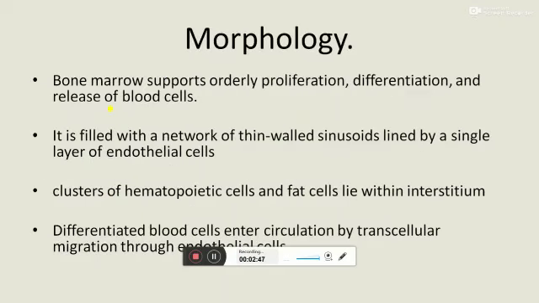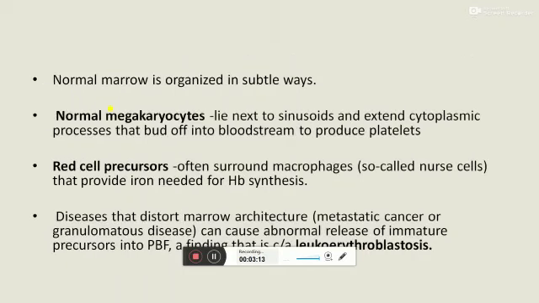Coming to the morphology of bone marrow, it supports orderly proliferation, differentiation, and release of blood cells into the peripheral blood. Bone marrow is filled with a network of thin-walled sinusoids lined by a single layer of endothelial cells, and in these sinusoids a cluster of hematopoietic cells and fat cells lie.